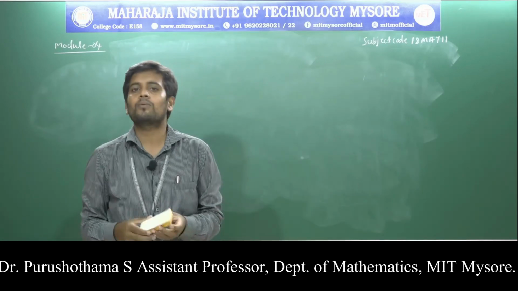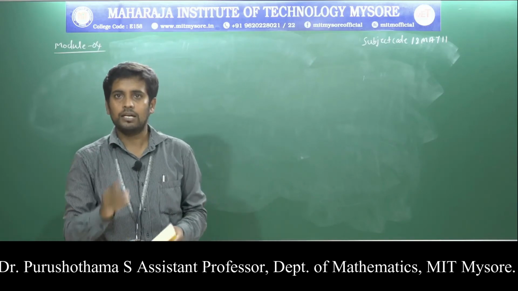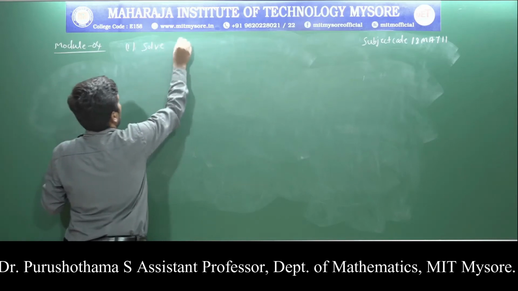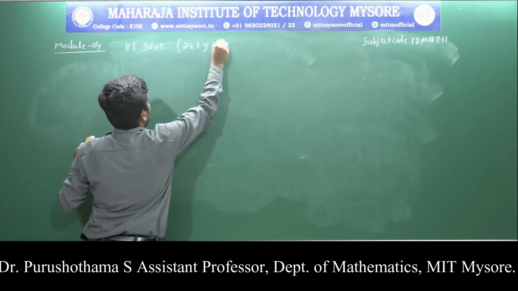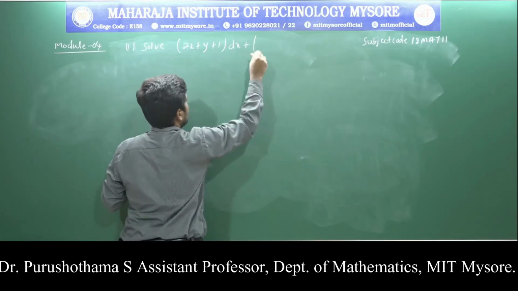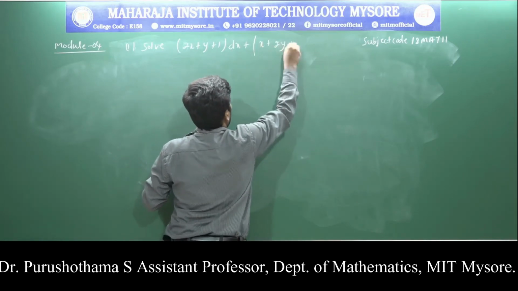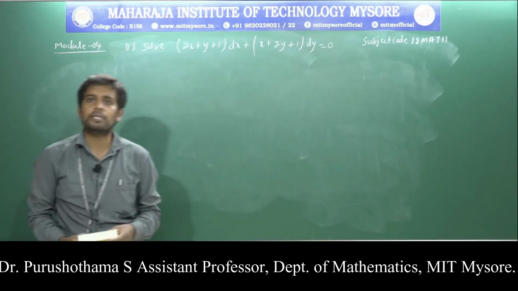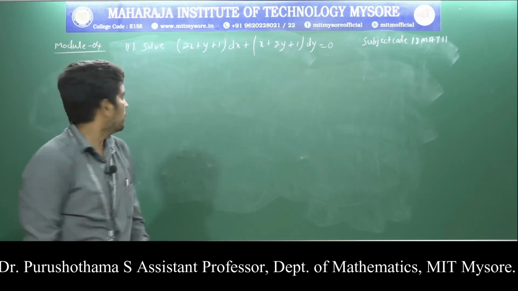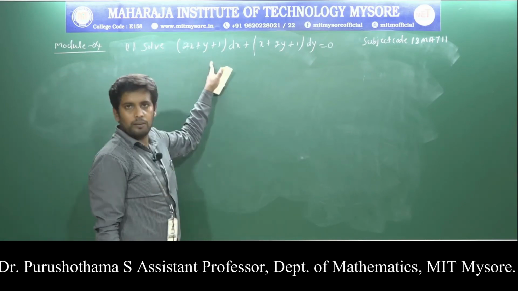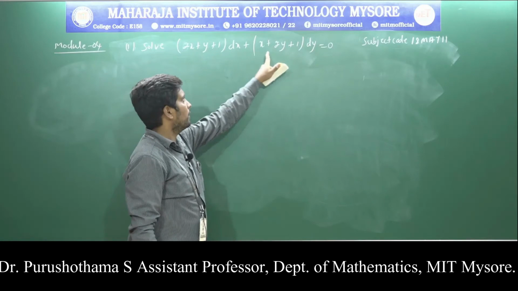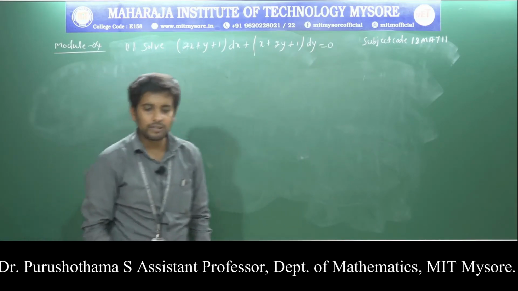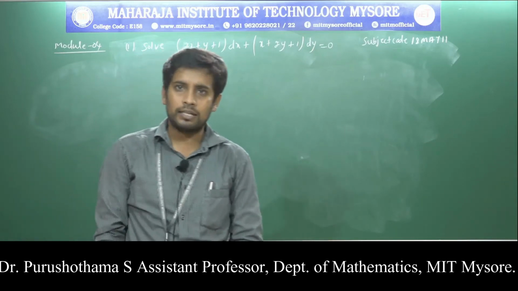Now, I am going to solve problems on exact differential equations. First question: solve (2x plus y plus 1) dx plus (x plus 2y plus 1) dy is equal to 0. This is the first problem in exact differential equations. First, write the standard form of an exact differential equation.